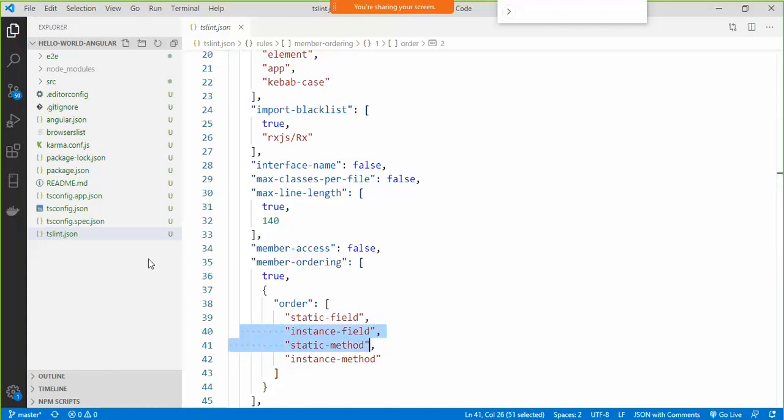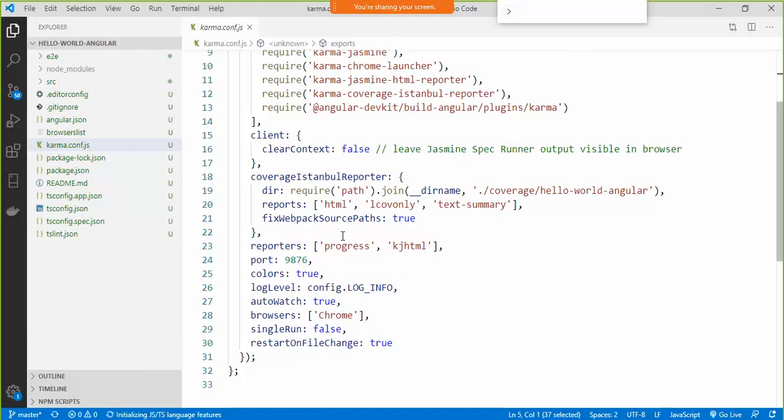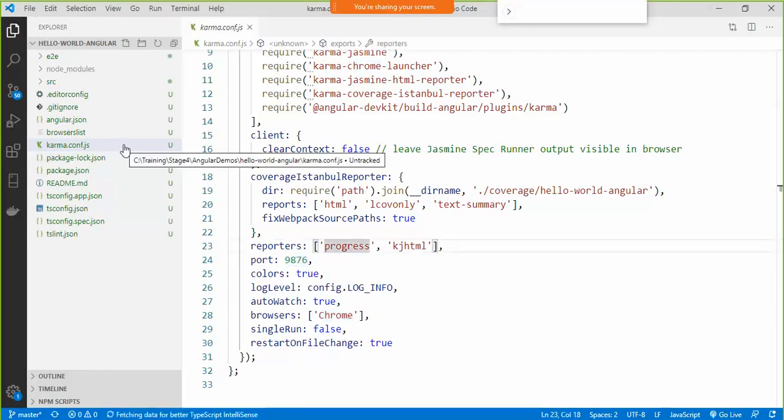Okay. Then we also have one more file called karma.conf.js. This is basically the test runner for unit tests in an Angular application. It contains the information about how to run the tests and how to display the results of those tests. So when the tests are run, it is going to run them and display the results on a particular port number on my localhost in a browser called Chrome. That configuration goes into karma.conf.